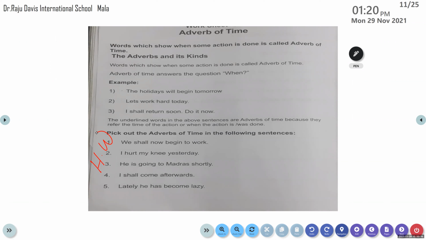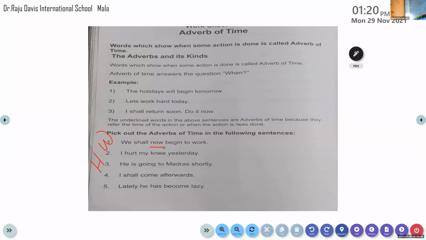I don't have a book. Children, please see that you have a book with you always. So here, we shall now begin to work. So now is the adverb of time. I can write in rough book. Yes.